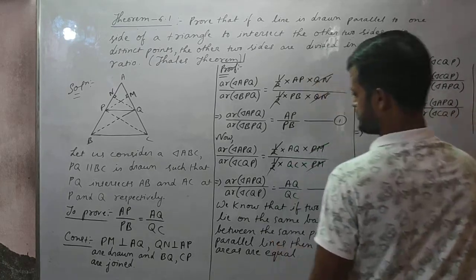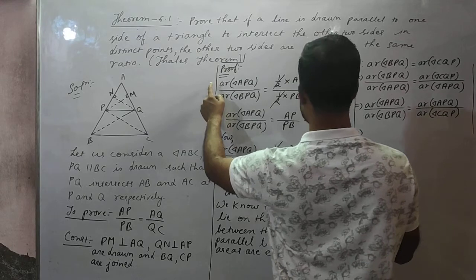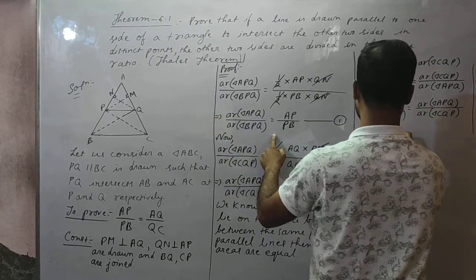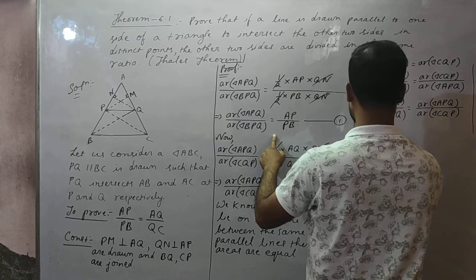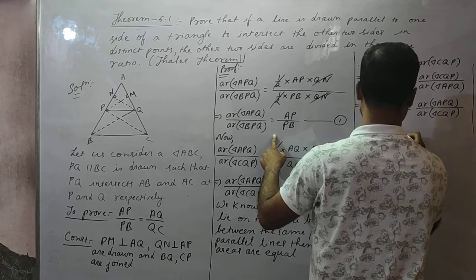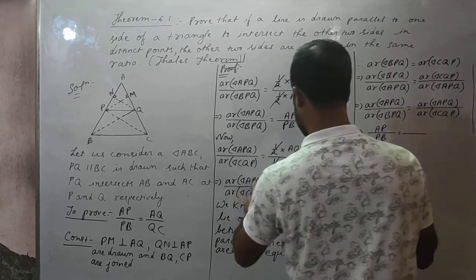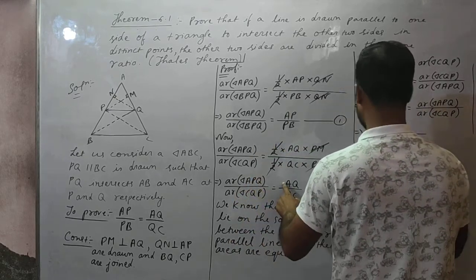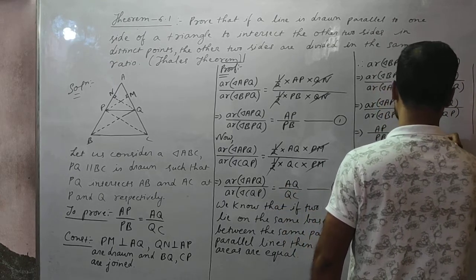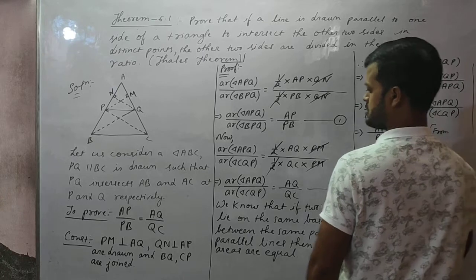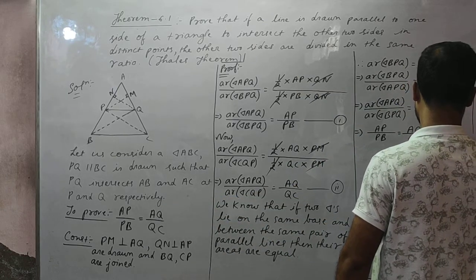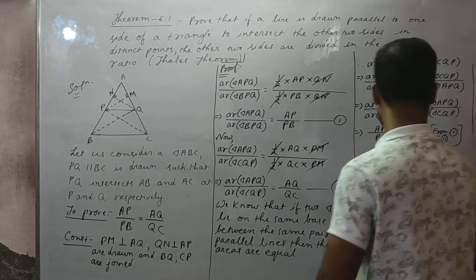Now we reverse both sides. Area of triangle APQ by BPQ is equal to what? APQ by CQP is how much? AQ by QC, from 1 and 2.